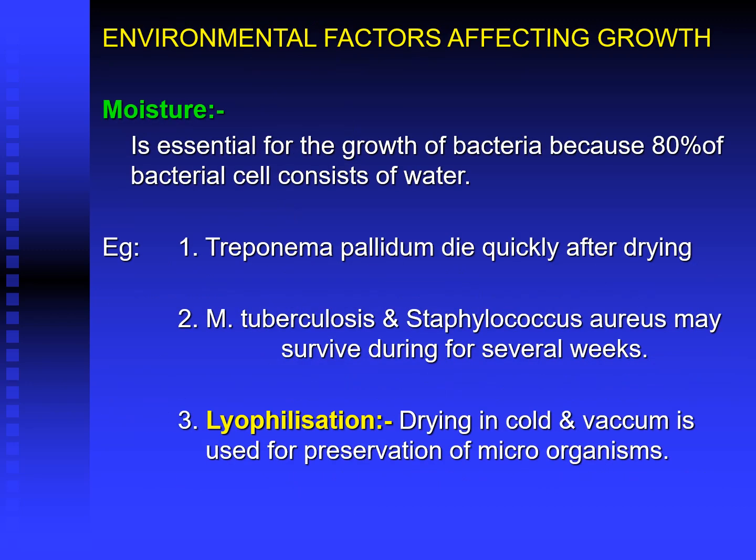Factors affecting the growth of the bacteria. The main factors are, first, moisture. Moisture is essential for the growth of the bacteria because 80% of the bacterial cell consists of water. Example, Treponema pallidum dies quickly after drying. Mycobacterium tuberculosis and Staphylococcus aureus may survive for several weeks. So Treponema pallidum is very sensitive to drying, whereas Mycobacterium tuberculosis and Staphylococcus aureus are very resistant to drying.